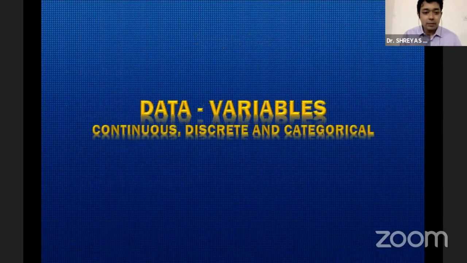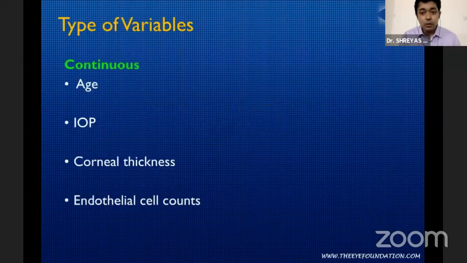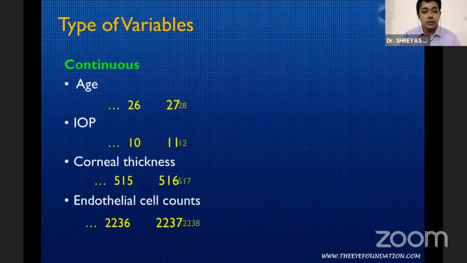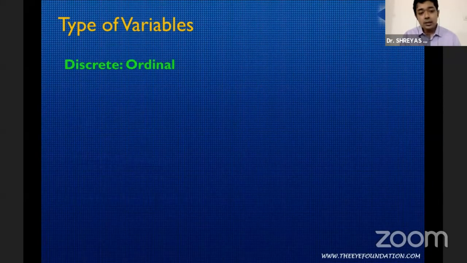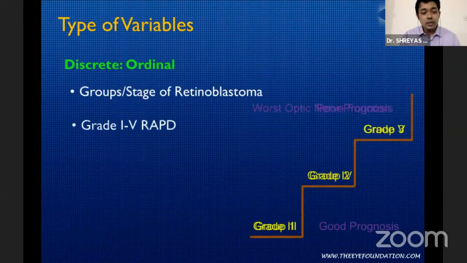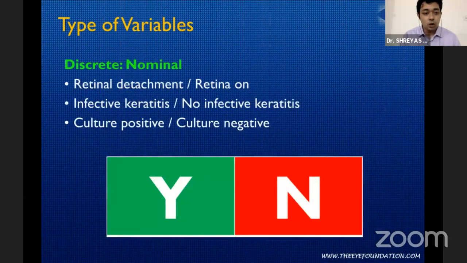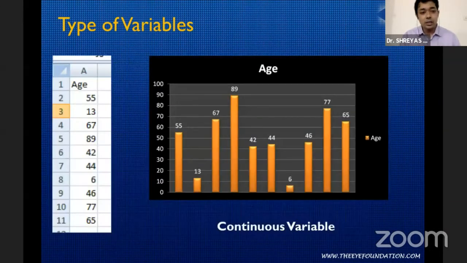Going on to data and variables, we need to understand our data before we look at the different studies. Data could be continuous, like your age, IOP, corneal thickness, endothelial cell counts. All these are continuous data and could be any number. The other is discrete data. Discrete data can either be ordinal, which essentially means different stages, like stages of retinoblastoma, RAPD, or glaucoma, or it could be nominal, which means a yes or no question, essentially whether something is present or absent.